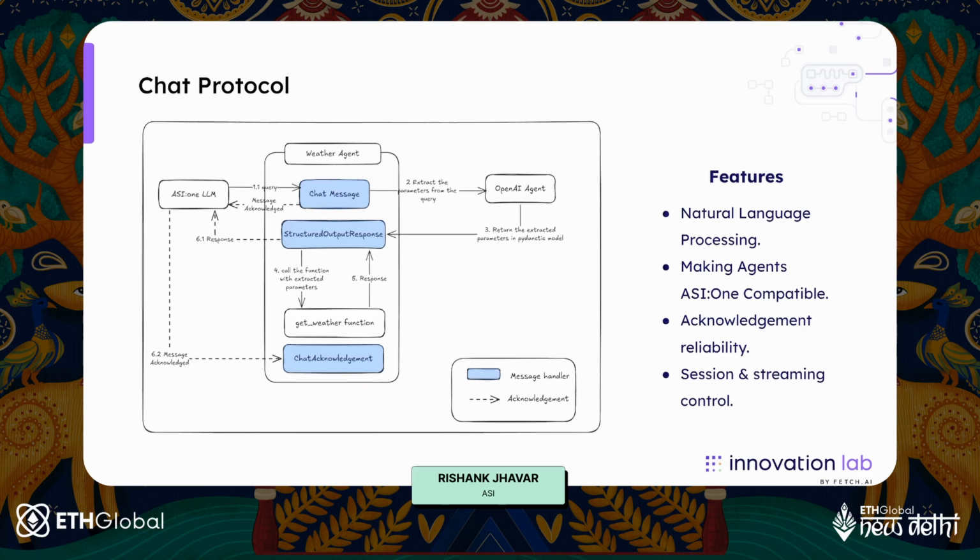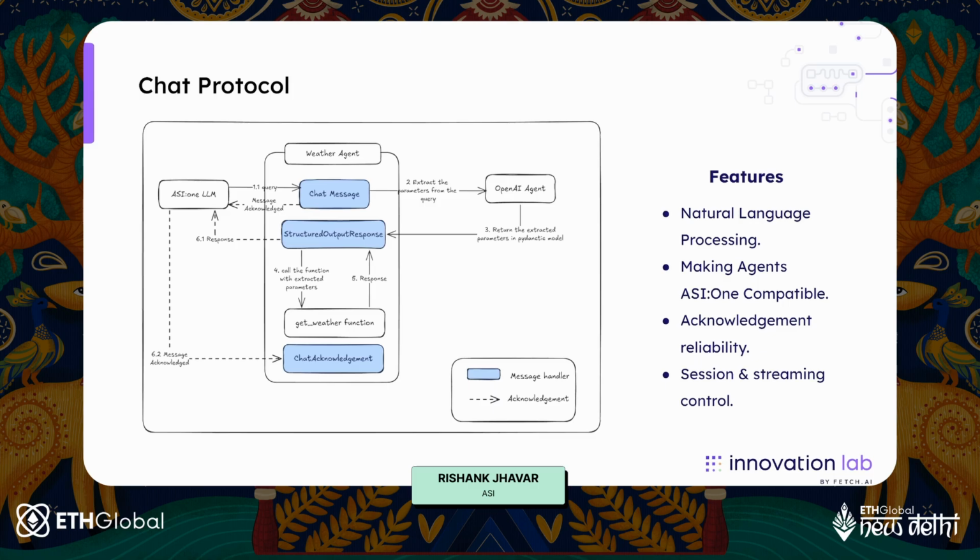So say that you have created a weather agent, and that agent is hosted on AgentVerse. Now what it's going to do is that once a user queries ASI1, it will send a chat message. Then it will extract the parameters from the query. For now, let's say that it uses an OpenAI agent. It returns the extracted parameters in a Pydantic model, which would be the structured output response, something that we just saw in the code that we showed earlier. And then it sends a response to the ASI1 LLM. ASI1 recognizes the message and uses the handler chat acknowledgement.